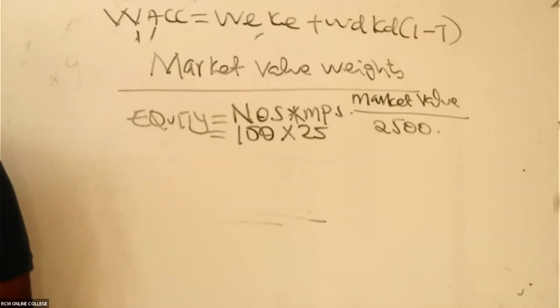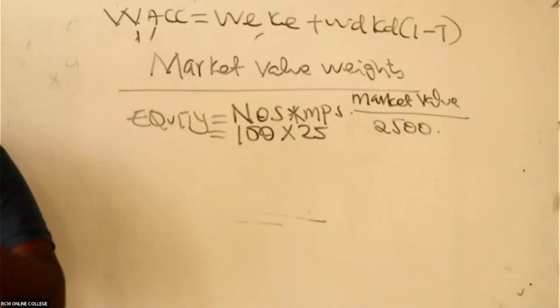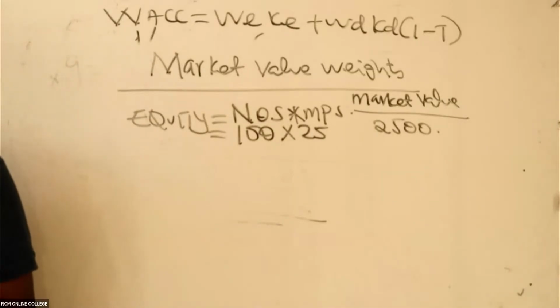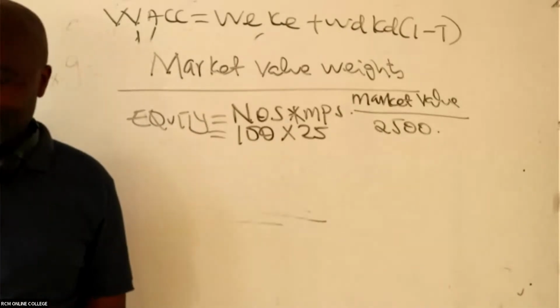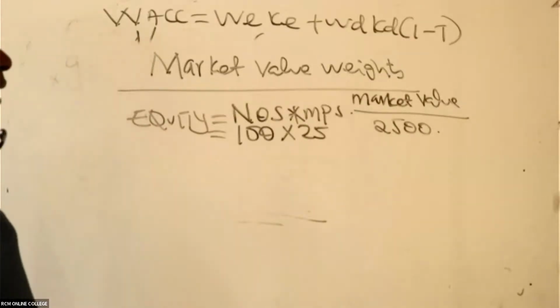You got the cost of equity, 11.94. Have you reached there? We shall overcome, and then rebound.